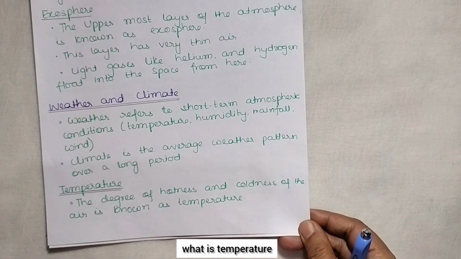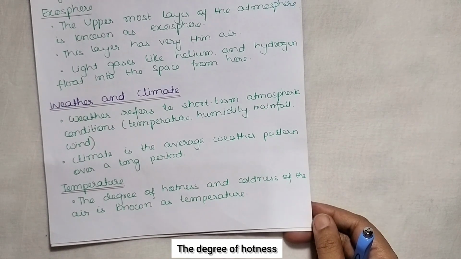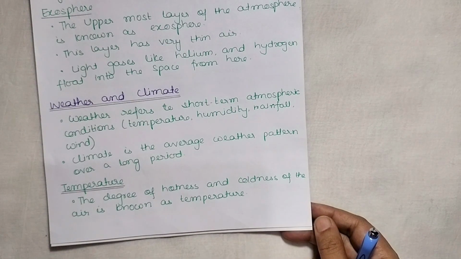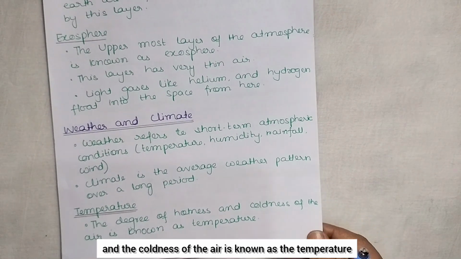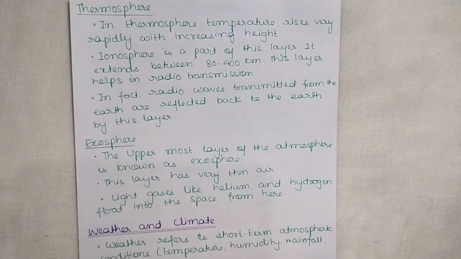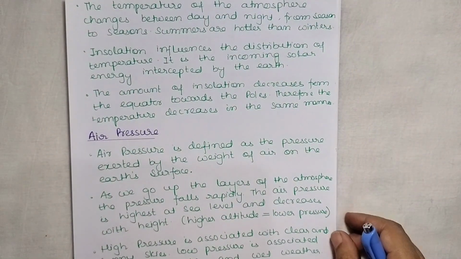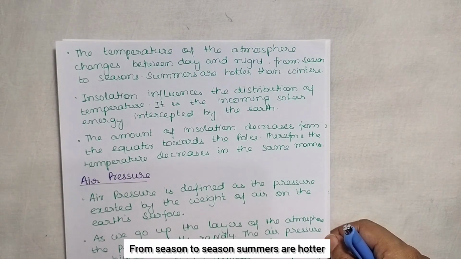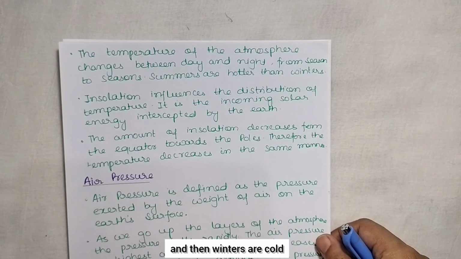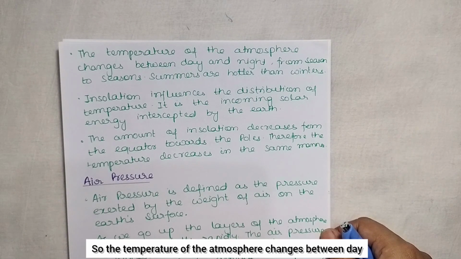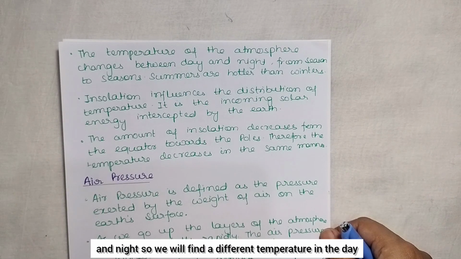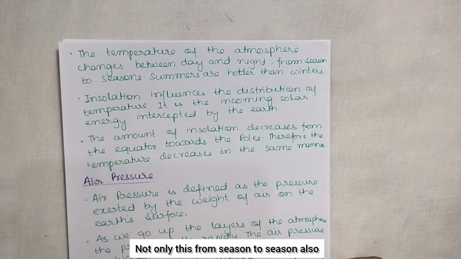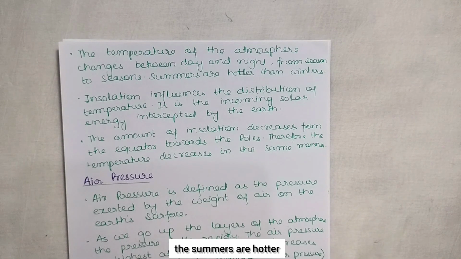So let us see quickly what is temperature. The degree of hotness and coldness of the air is known as temperature. The temperature of the atmosphere changes between the day and night. From season to season, summers are hotter and winters are cold. So we will find a different temperature in the day, and at night also it is different. Not only this, from season to season also the temperature is different.